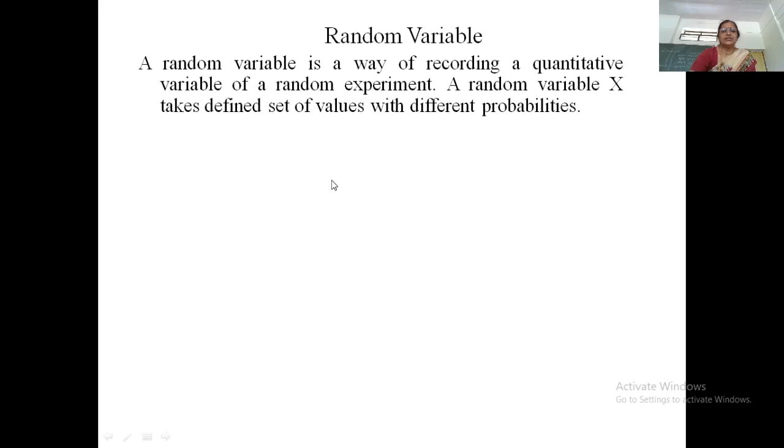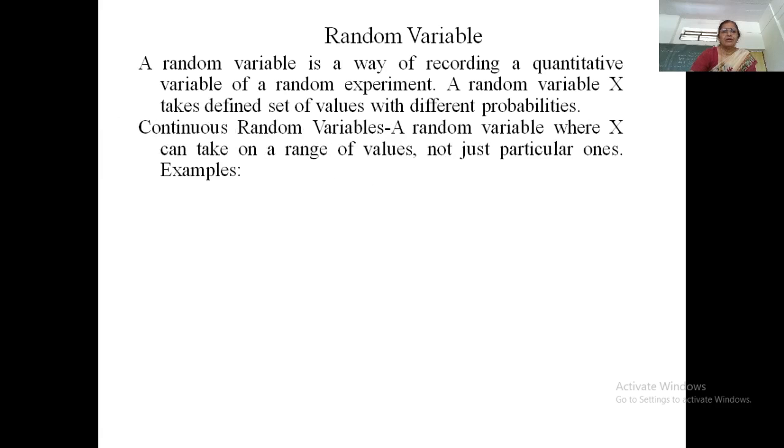So it takes a set of values with different probabilities. What do you mean by continuous random variable? A random variable may be either discrete or continuous. When a variable takes isolated values, say 0, 1, 2, 3, 4 and so on, which one can obtain by the process of counting, it is called a discrete random variable.